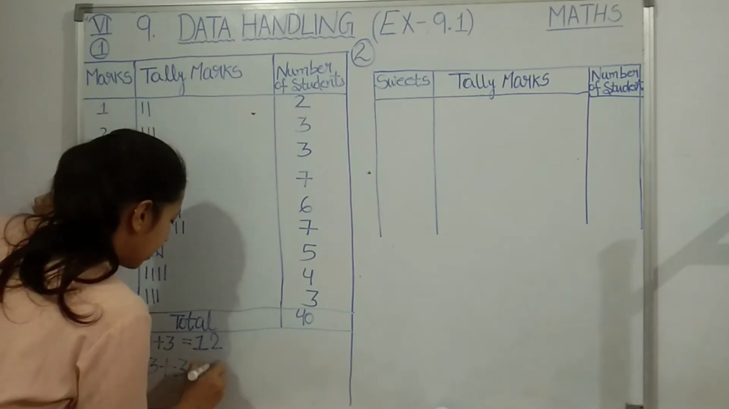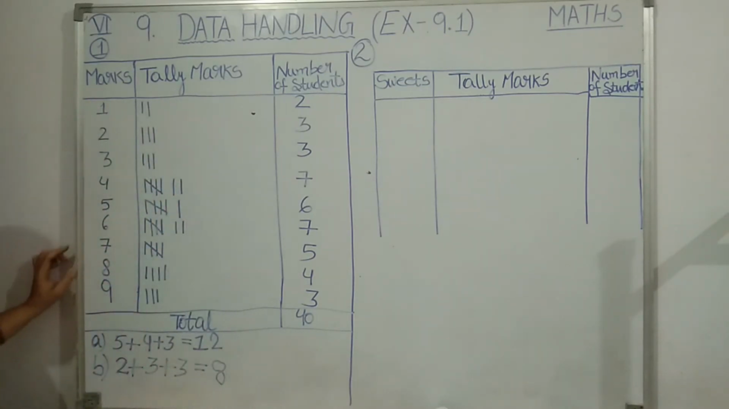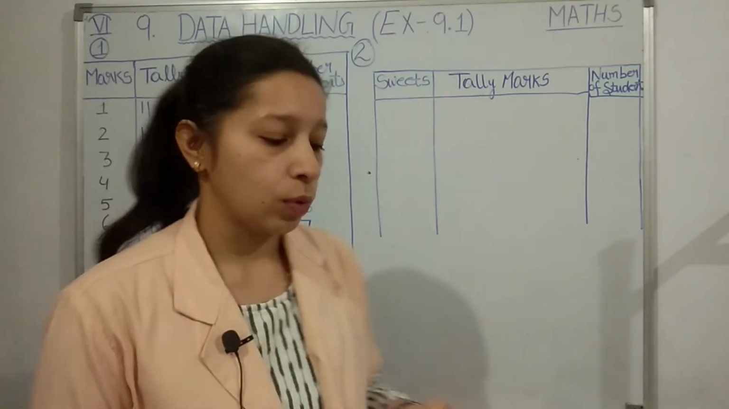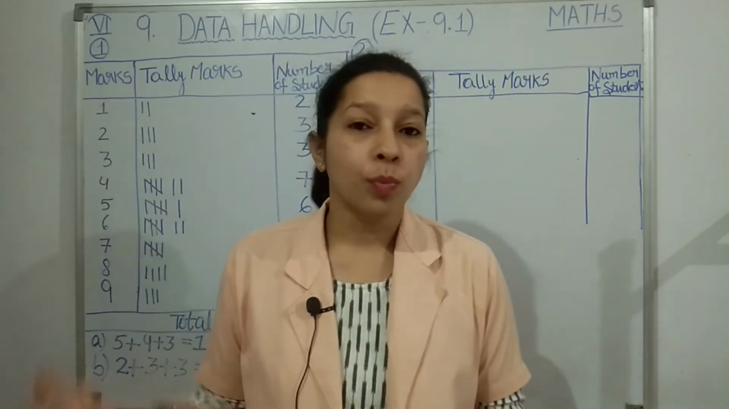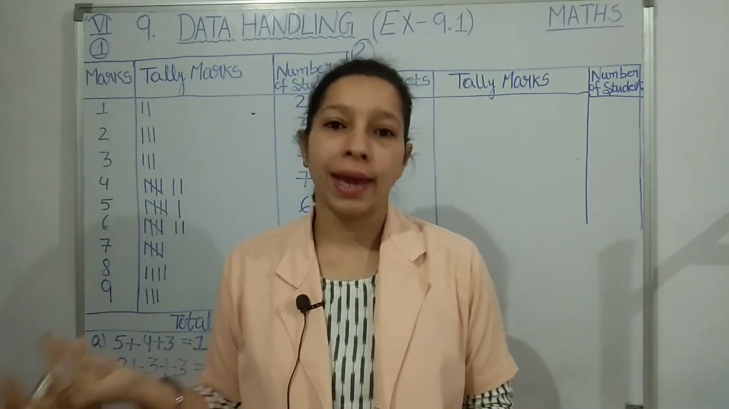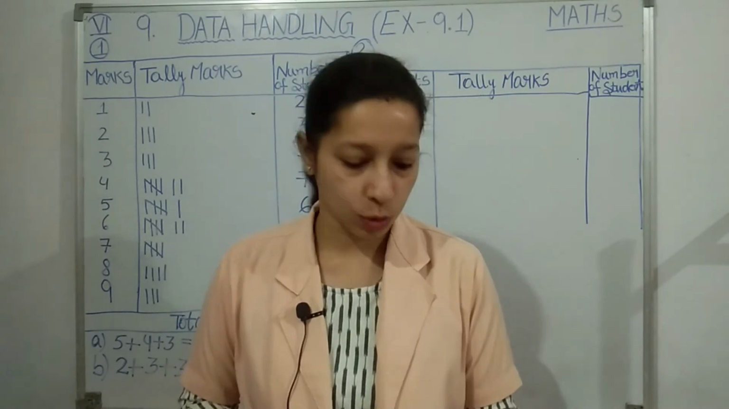So here I will write that 8 students got below 4. See how easily we have recorded this data using telemarks. I hope the solution is clear to you, and how to make a table using telemarks is also clear to you.